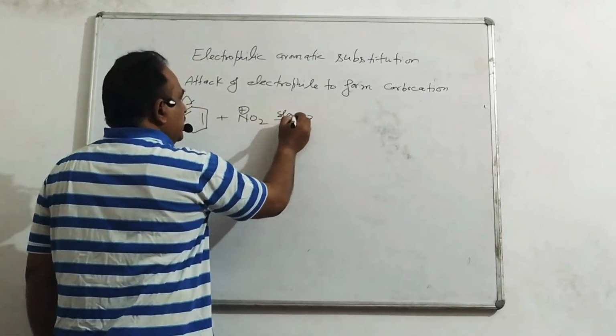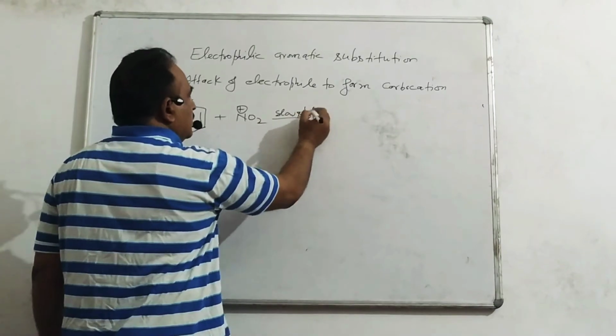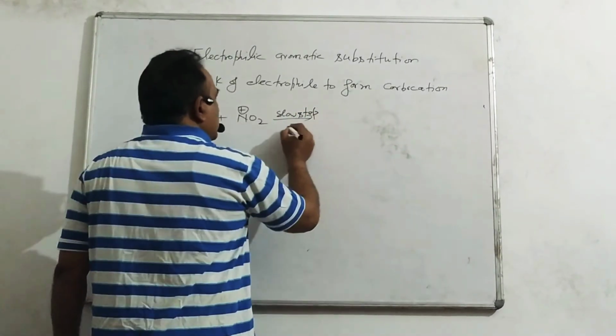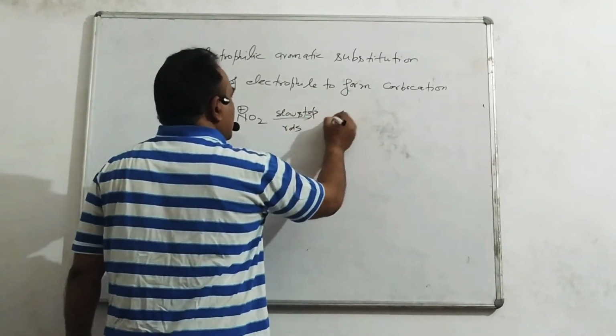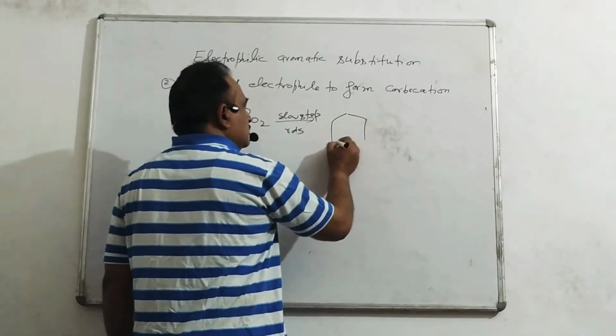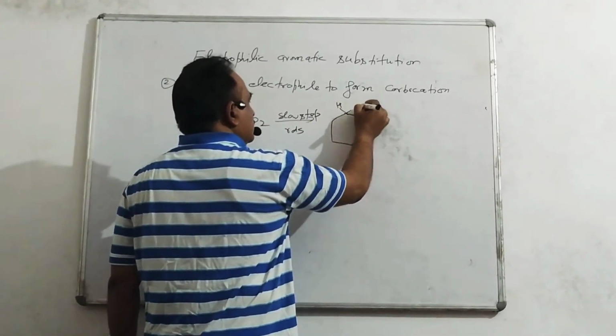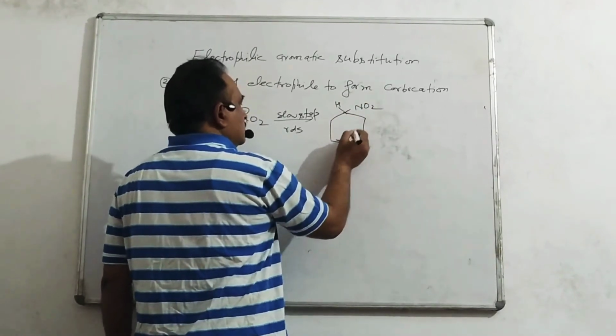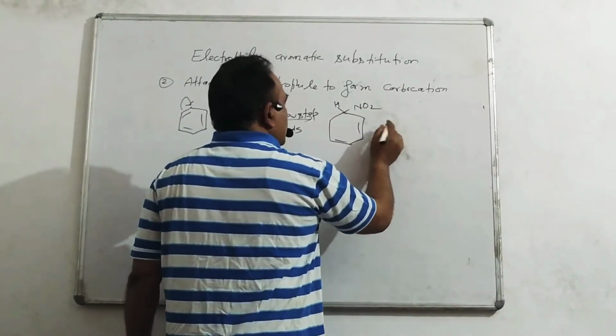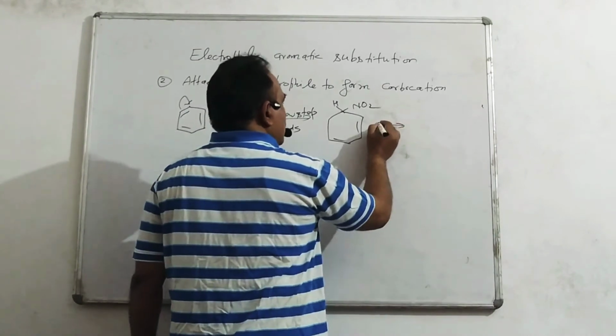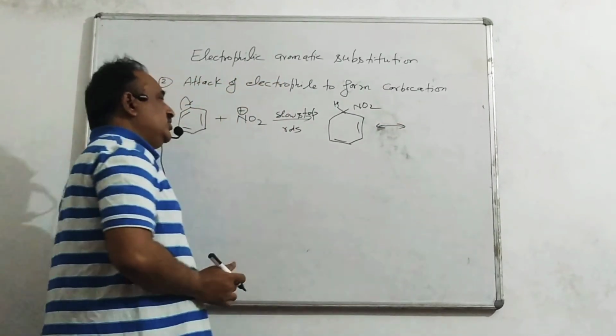This is the slow step. This is RDS. This is resonance stabilized.